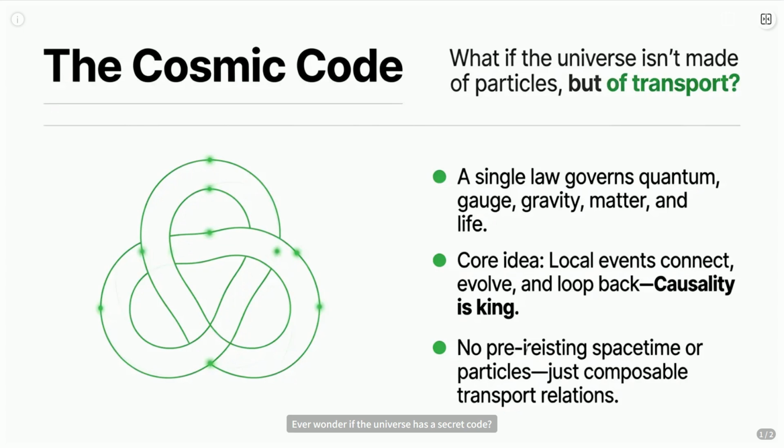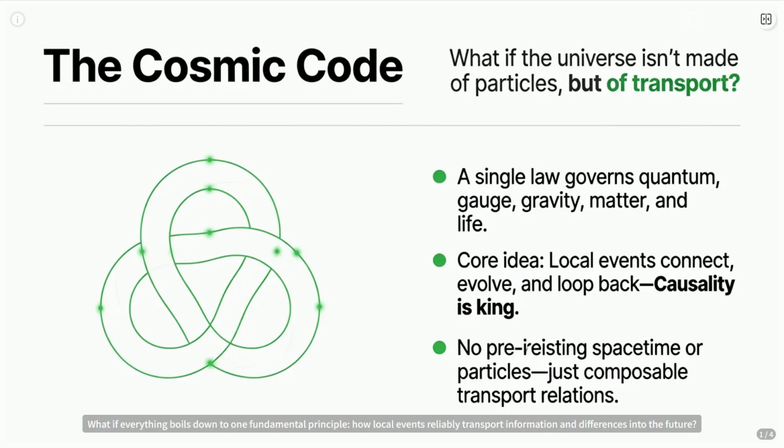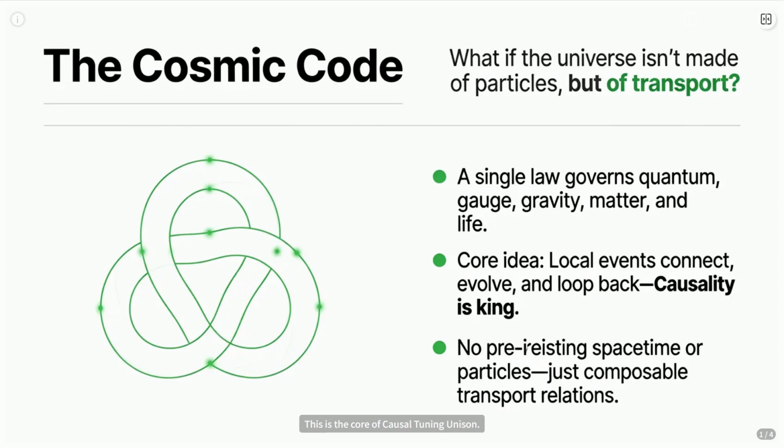Ever wonder if the universe has a secret code? Forget particles, fields, or even space-time as the starting point. What if everything boils down to one fundamental principle? How local events reliably transport information and differences into the future. This is the core of causal tuning unison.